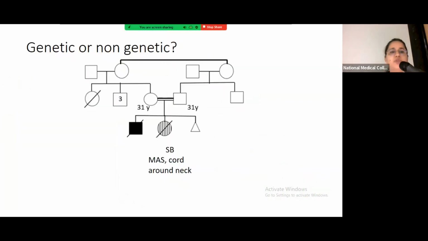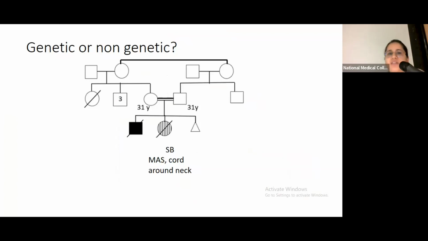Another case I have shown you before we go into representative cases is that many times we think that common manifestations may not be genetic, but in this case we were proved wrong. This was a consanguineous family, where the couple came to us after the demise of one of their children, and this child had a stillbirth. There was a history of meconium aspiration and a nuchal cord, so at birth it looked like asphyxia must have been the cause of demise in this child.